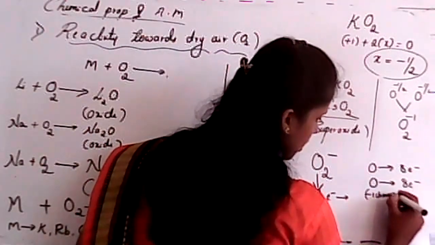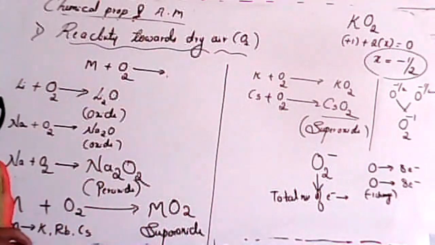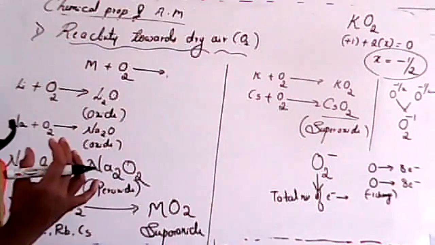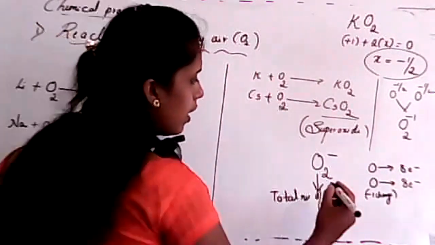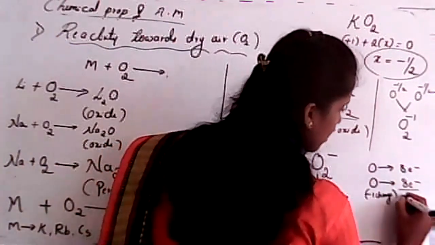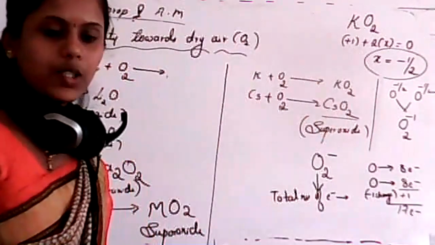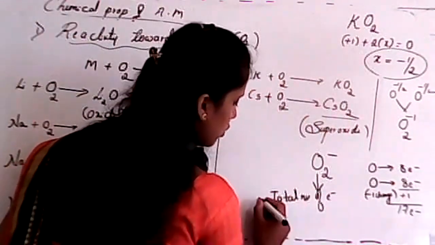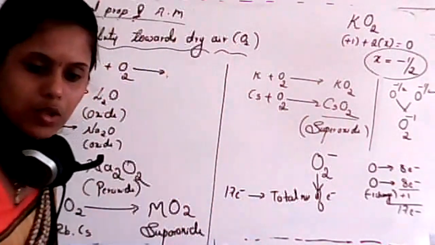There is one minus charge. Total number of electrons is 17. Minus charge means one electron is gained. 8 plus 8, 16. 16 plus 1 is 17 electrons. It is an odd electron system, isn't it? So in this case, the total number of electrons is 17. It is an odd electron system.